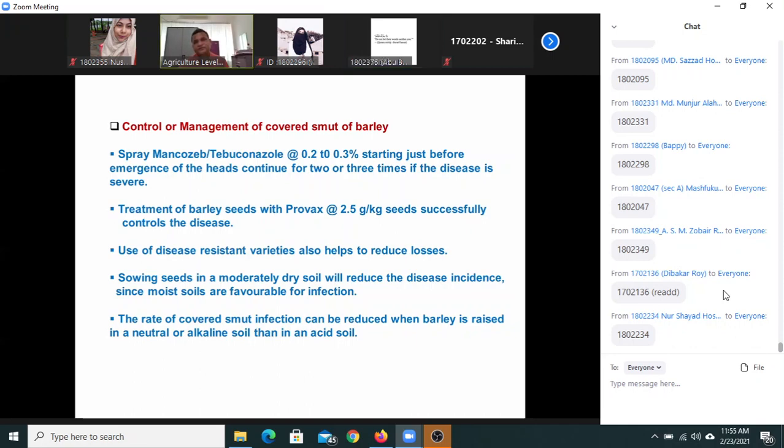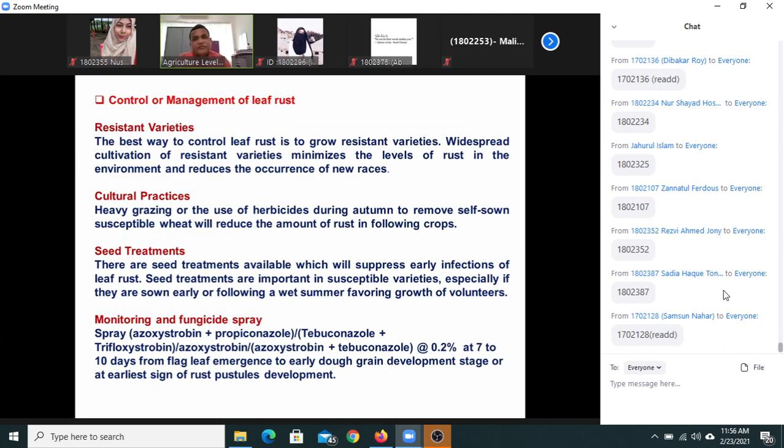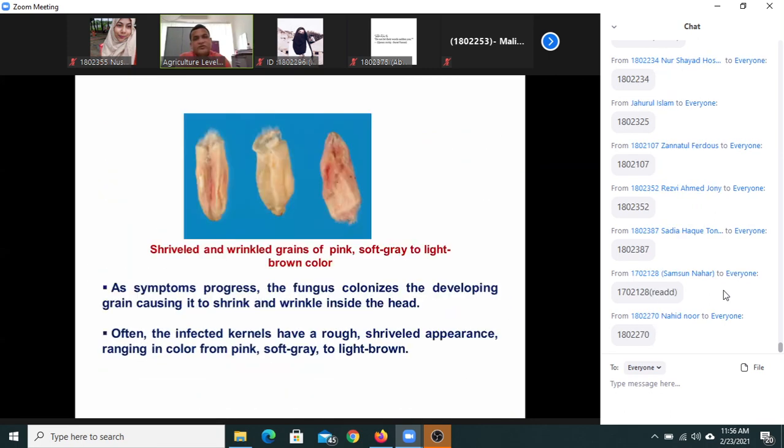Sir, in case of wheat blast, why does the infection start from the tip of the head? Okay, it's very hard to answer, even from my side. It's a mystery. Still people don't know from where the pathogen comes. If you go to my slides, perhaps you remember or not, you forgot, I think. So see the situation, what we have in this case.